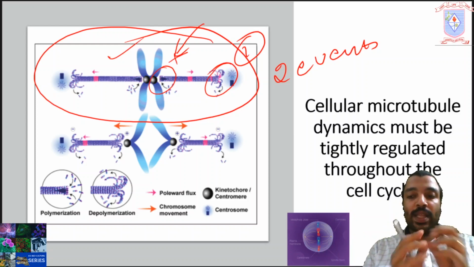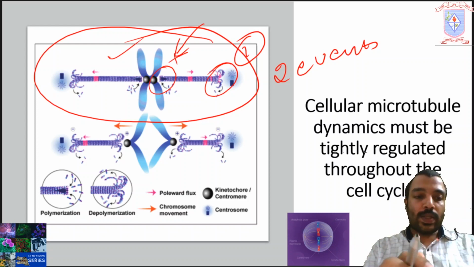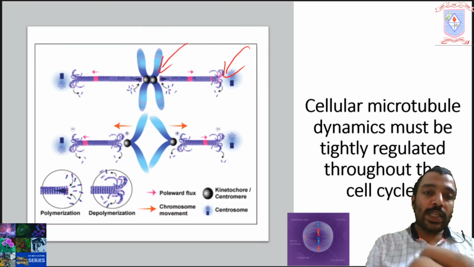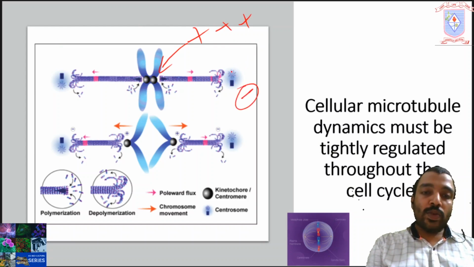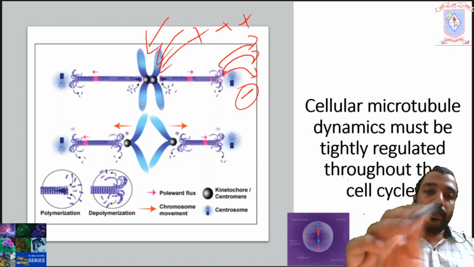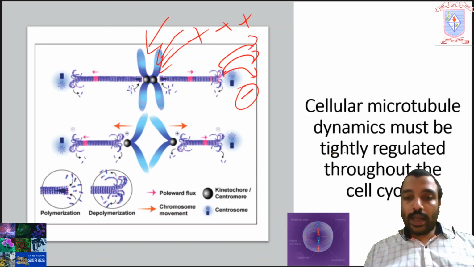As a result, the net length of microtubules, the polymerization addition rate, and here the minus end, isn't it? So here the dissociation rate is roughly the same in metaphase stage. So what will happen?